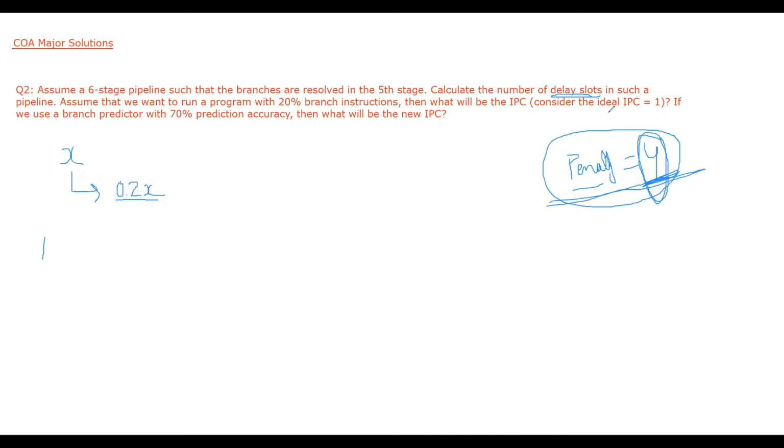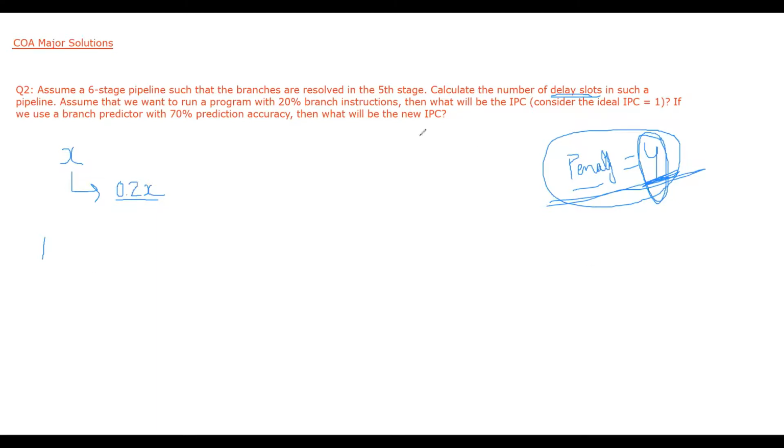We know here we are given ideal IPC is equal to 1. Ideal IPC means that in the ideal case, if the branch instruction has no penalty, then in that particular scenario, IPC will be equal to 1. That means every instruction takes 1 cycle to complete. So let's say how many instructions are there?